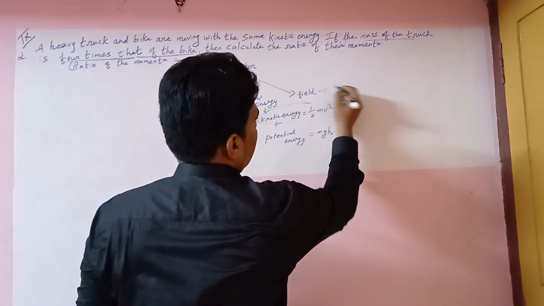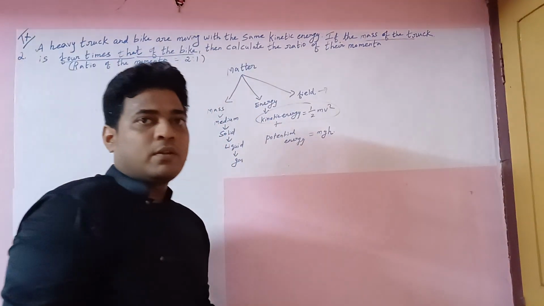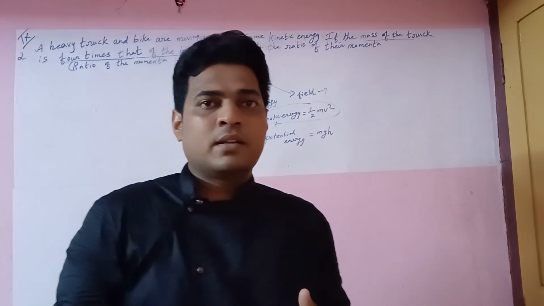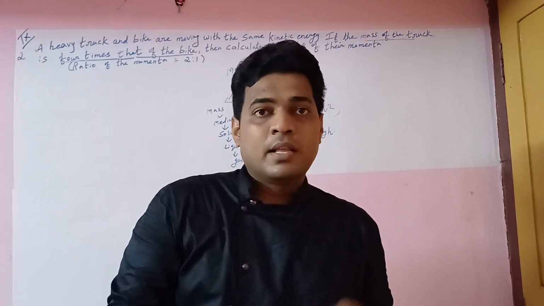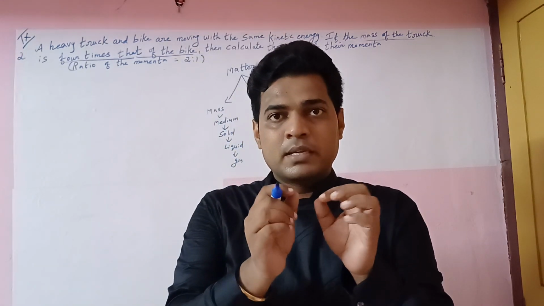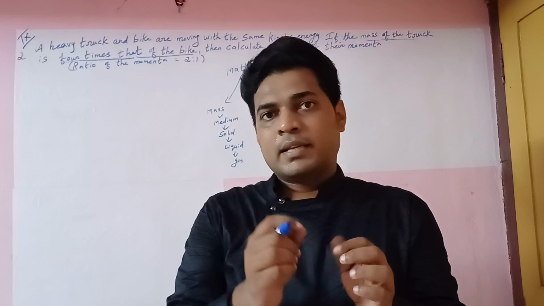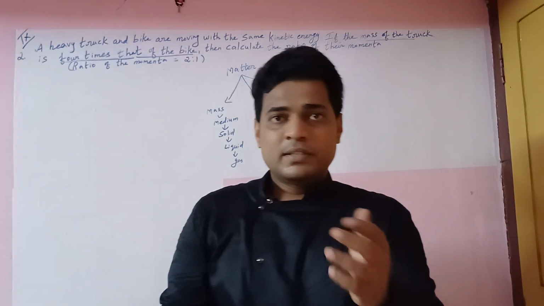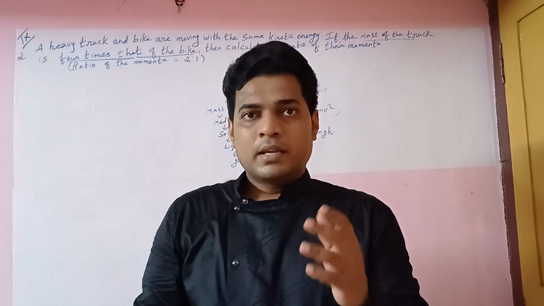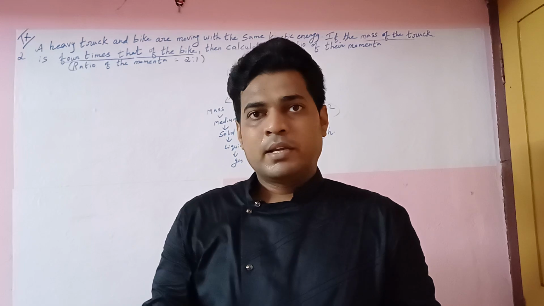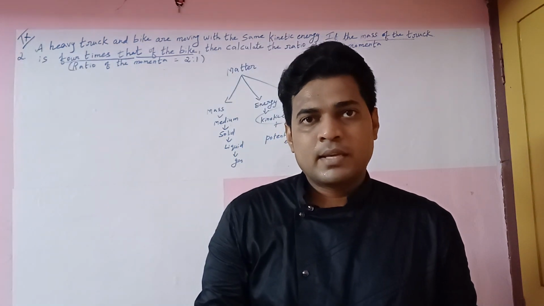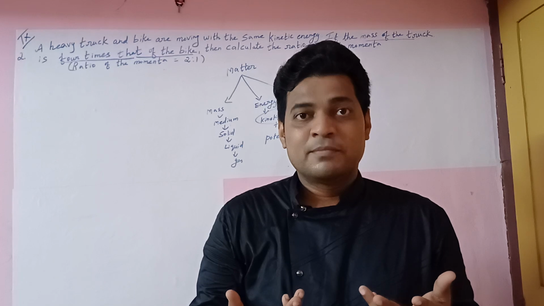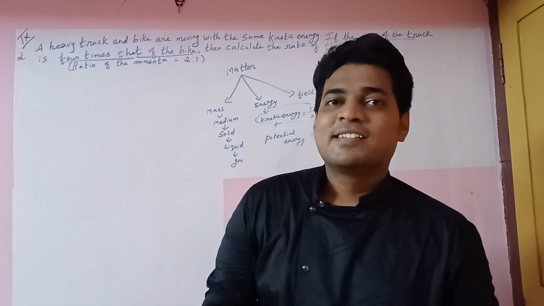What is the field? Electric field and magnetic field. For example, if you consider a battery or cell, there are two terminals, positive terminal and negative terminal. Everything is made up of atoms. An atom consists of three tiny particles: proton, electron, neutron. Proton is the positive charge, electron is the negative charge, neutron has no charge. It's neutral.